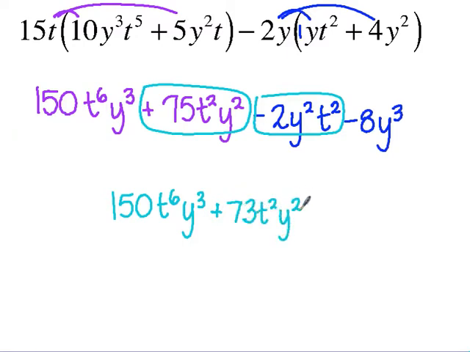If you want to write the t first or the y first, it doesn't matter. And then my last term is negative 8y cubed. Now, real quick, I can't combine the 150 and the negative 8 because the negative 8 doesn't have a t to the 6th power. Okay, the only way you can combine is if all the variables are exactly the same.